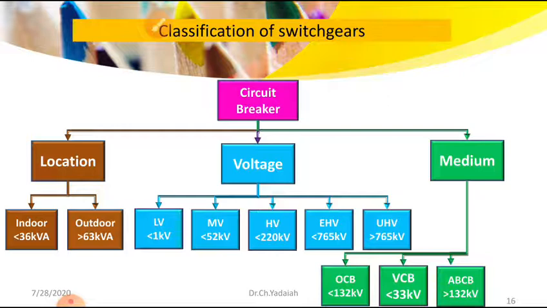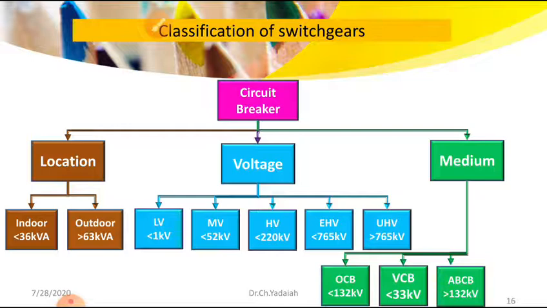But what will happen if the system voltage increases above 11 kV up to 132 kV? Then we use a forceful air puffing of the arc, which takes place by external air force. Here nearly 20 to 30 kg per square centimeter of pressure is required to blow off the arc generated between the fixed and moving blades. So this is one thing you can use.